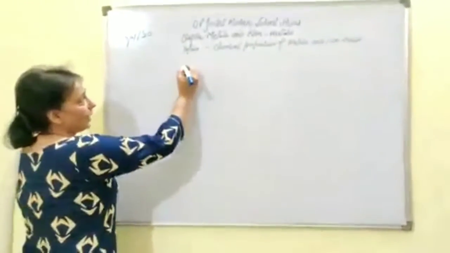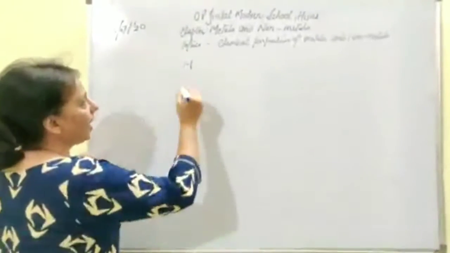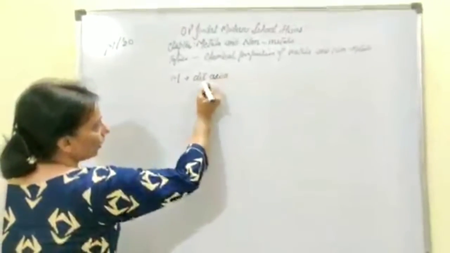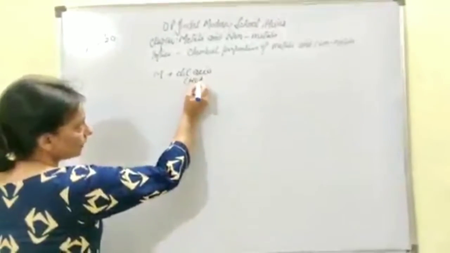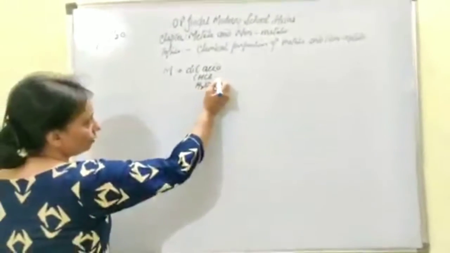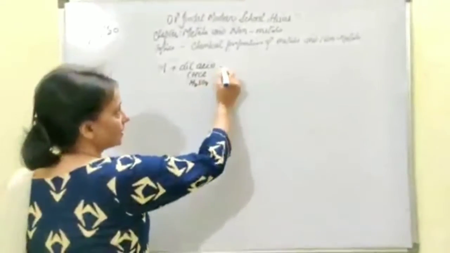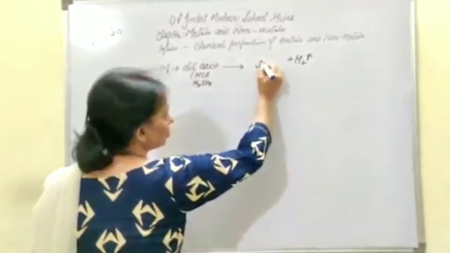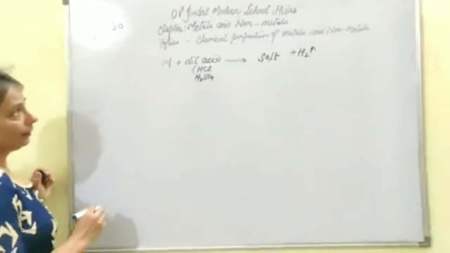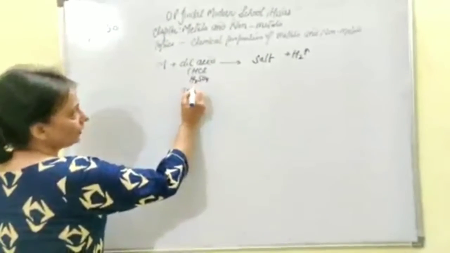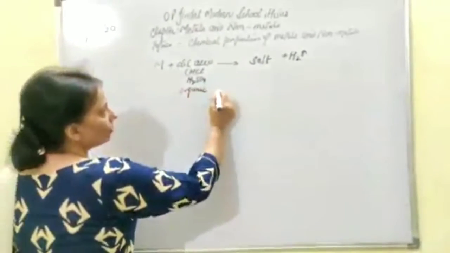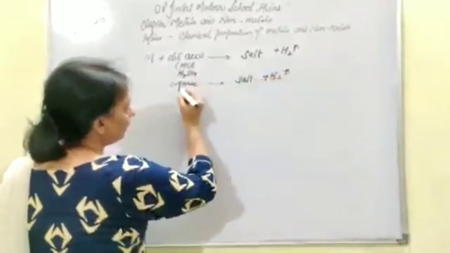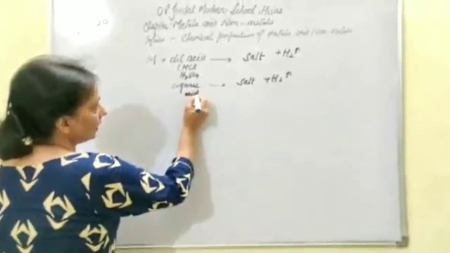So here we begin. If I say a metal reacts with any of the dilute acid, in case of mineral acids we generally take HCl and H2SO4, that means hydrochloric acid and sulfuric acid. What mainly comes out is the hydrogen gas, along with a salt. If instead you take an organic acid, there also you will be getting salt plus hydrogen gas. So let's take the example.